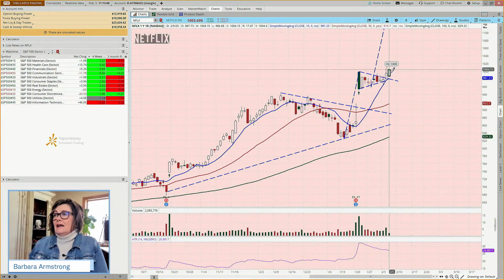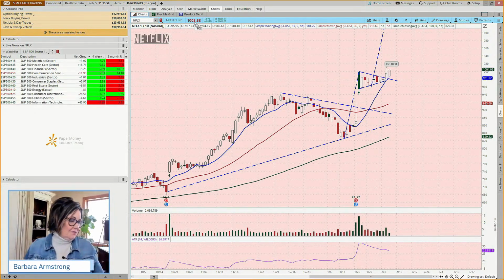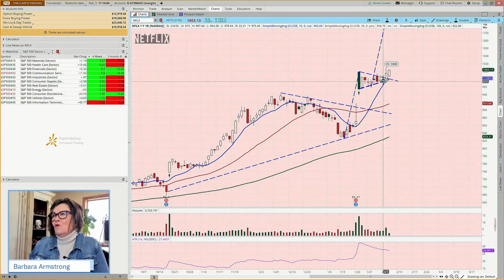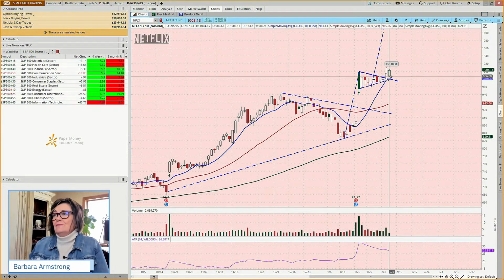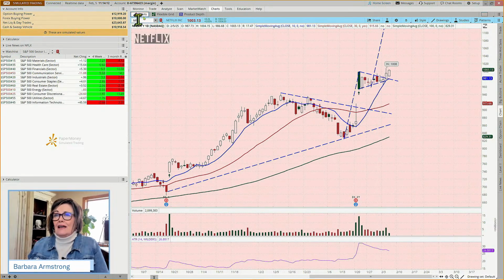So if you're wondering what happened to those Netflix positions, we placed that trade on Monday, and we were out on Tuesday. Could we do another trade on Netflix, kind of a wash, rinse, repeat? It's now sitting at 1,003. When I looked at it a few minutes ago, it was sitting at 1,001. If we're really bullish on this, it did hit 1,008 yesterday.